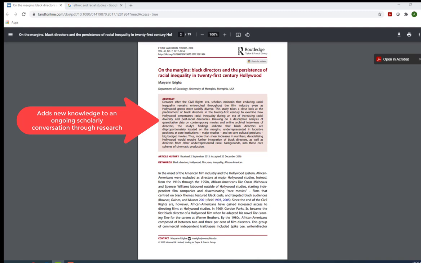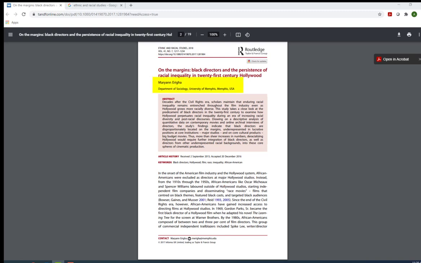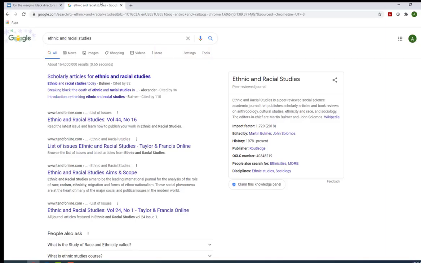research. Next, we can see that the author is associated with the Department of Sociology at the University of Memphis. Academic articles are most often written by professional scholars associated with a college or university, like your professors. You can see that this article was published in Ethnic and Racial Studies. If we Google this title, we can easily find out that this is a peer-reviewed journal, meaning articles published in this journal undergo a formal review process involving other scholars reading and responding to the work.